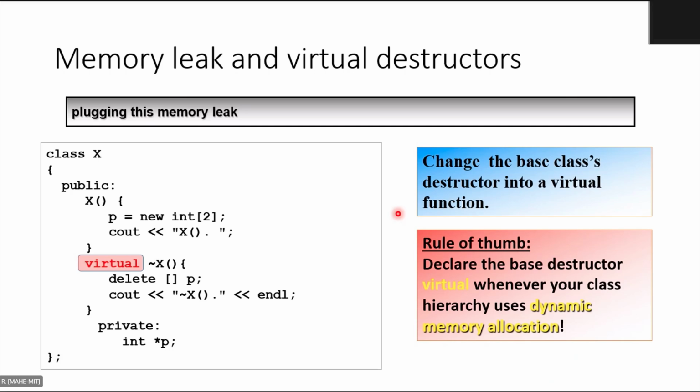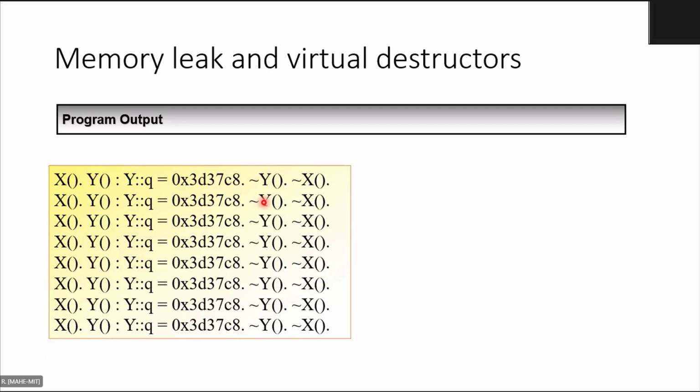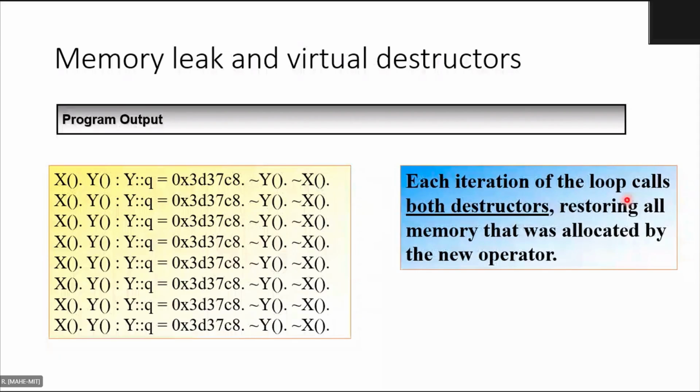Is this clear? I hope you understood how the memory leak was actually happening in the previous slide. Once you make it a virtual destructor, then if you observe, Y's destructor is called, then X destructor is called. In all the iterations, you have got both Y and X destructors being called. So in each iteration of the loop, calls are made to both the destructors, restoring all the memory that was allocated by the new operator. So this will finish the virtual destructors topic. Any questions?